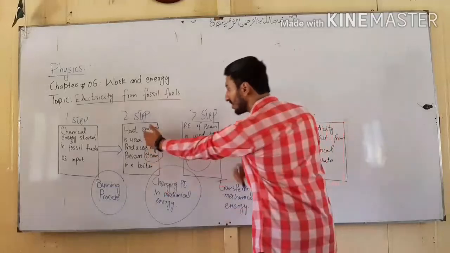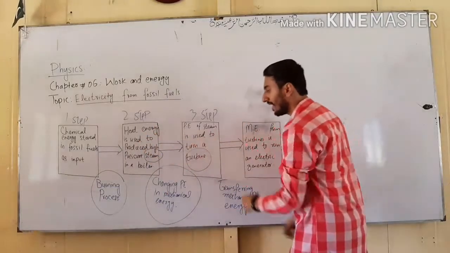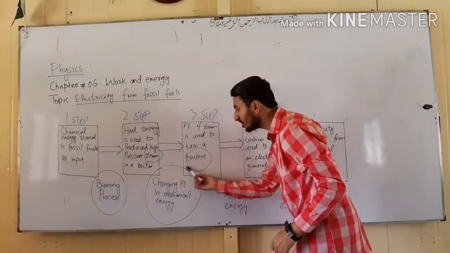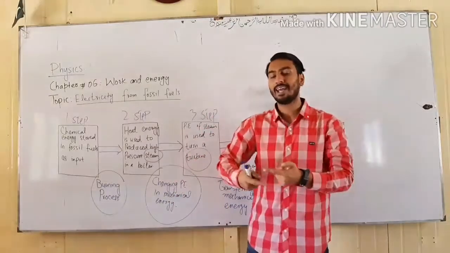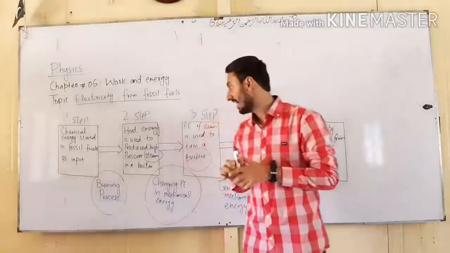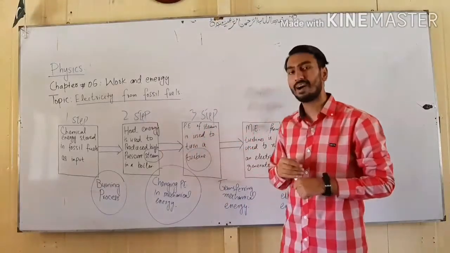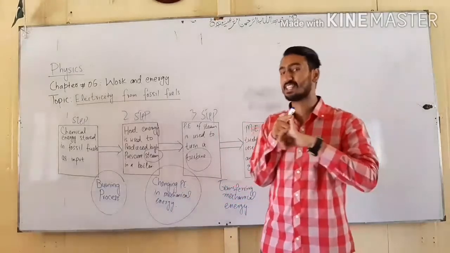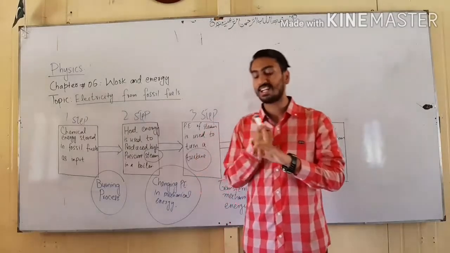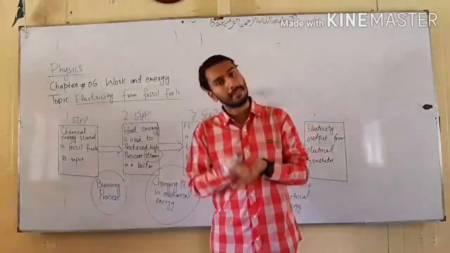When the potential energy of steam is given to turn a turbine, this is potential energy changing into mechanical energy, because the turning of a turbine is a mechanical form of energy, and the steam given to the turbine possesses potential energy.